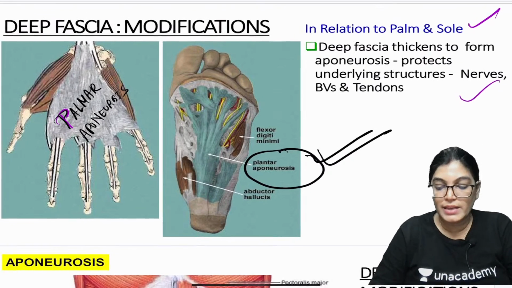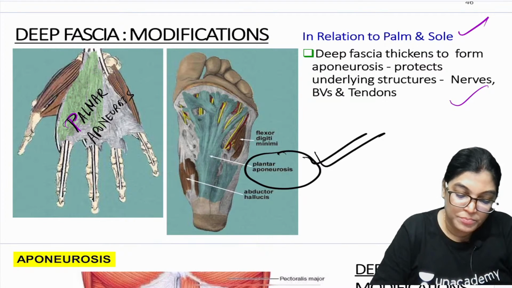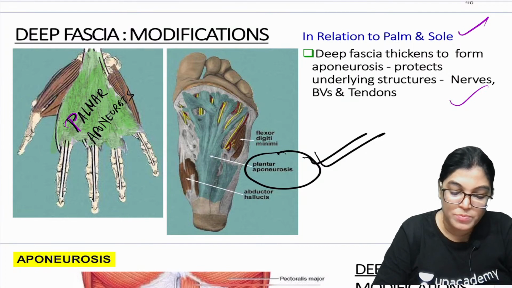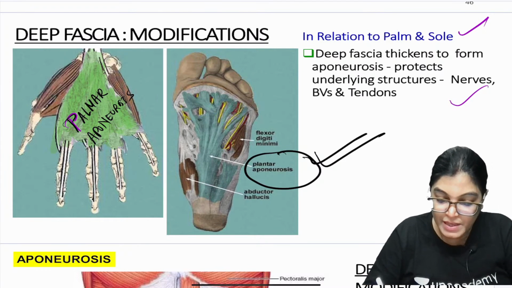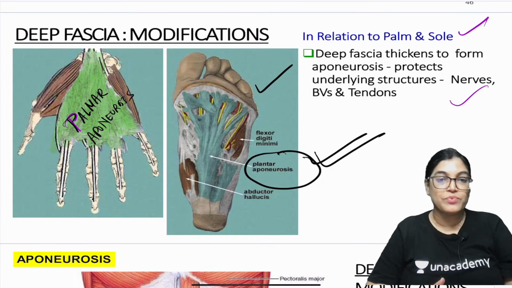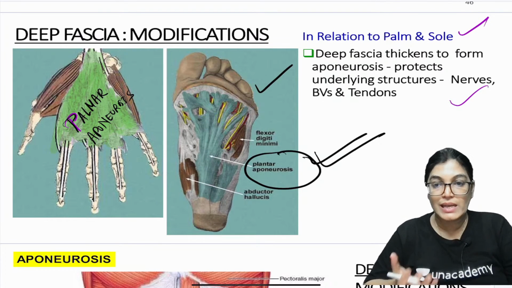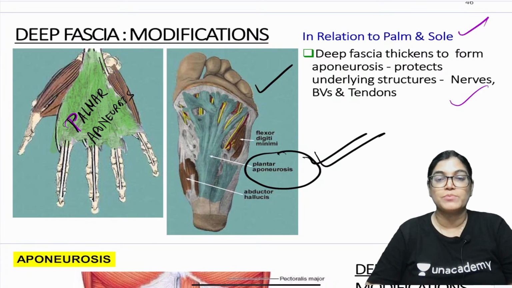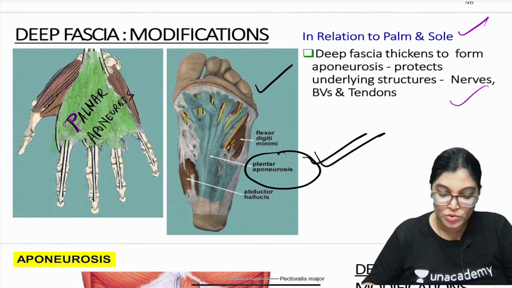In the case of the palmar aspect, we want to give extra support or protection to the nerves and vessels residing here. In the same way, there are many nerves and vessels in the sole, as you can see in the diagram, which lie under constant friction when one walks. So we want to protect the underlying nerves and vessels. There is a thickening of deep fascia on the sole aspect. So these are again modifications of deep fascia, termed palmar and plantar aponeurosis.